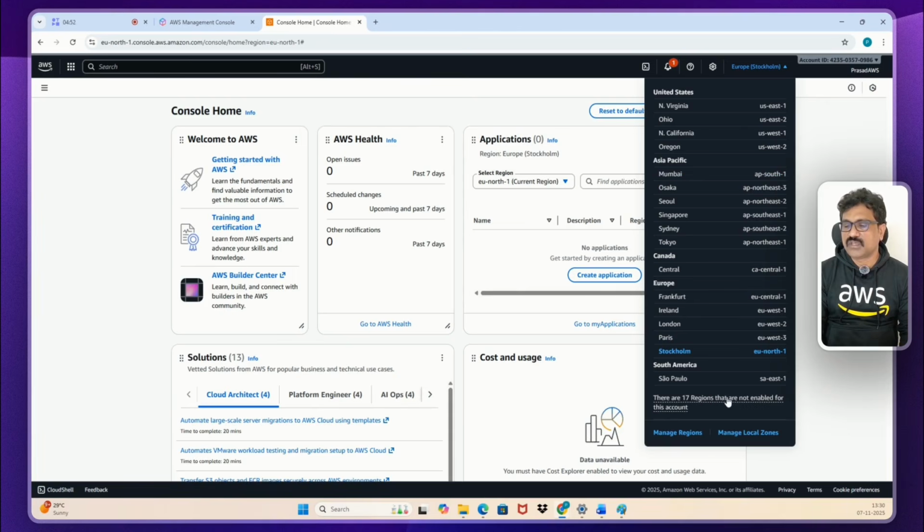See here, there are 17 regions that are not enabled for this account. Among these 17 regions, the Hyderabad region is also there. They're not allowing us to enter the Hyderabad region now, so it's not displaying here. Singapore region, ap-southeast-1, like this. Now, just click outside.